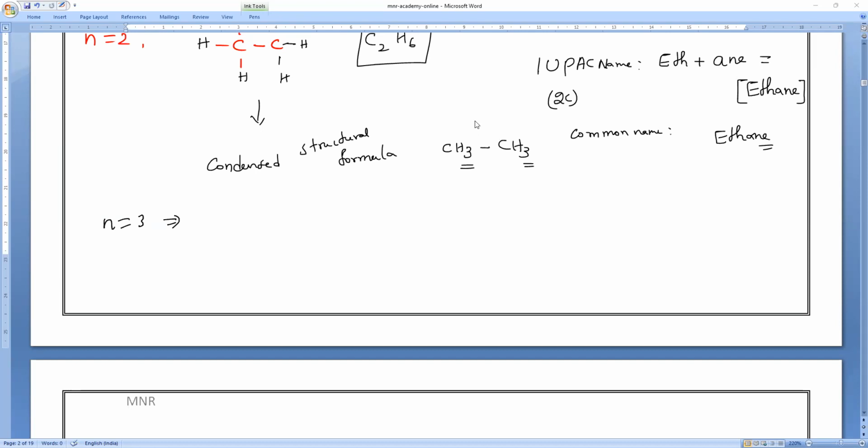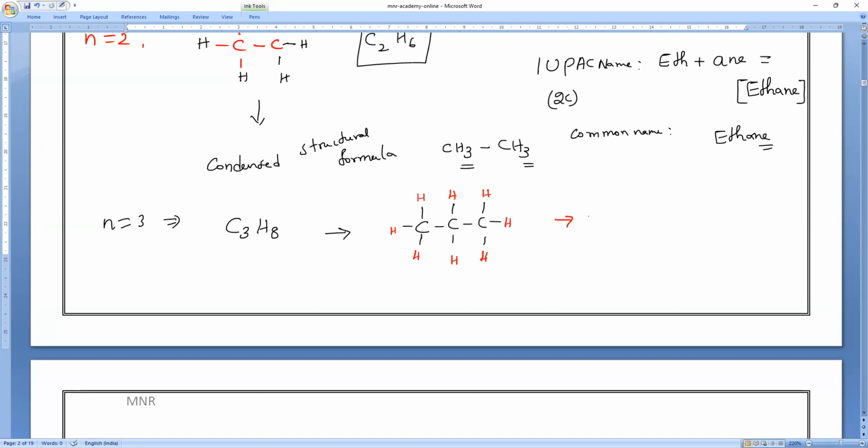Single bonds means what do you do? What is the suffix? C3H8. What is the suffix, Mr. Rohit? I'm asking you. All are single bonds. What is the suffix I'm asking? Don't do overaction, speak. I know. So what is the suffix, guys? n is equal to 3, all are single bonds, means what is the suffix? Ane, sir. Ane.